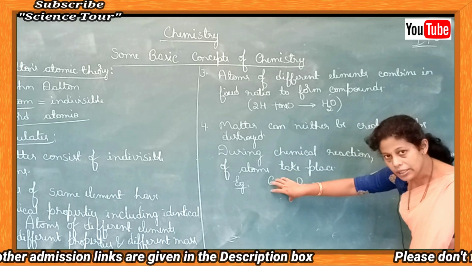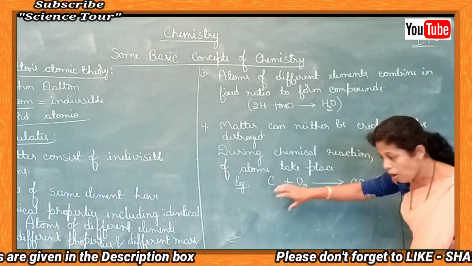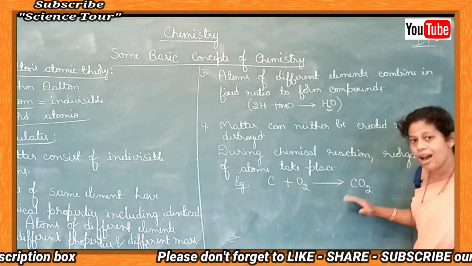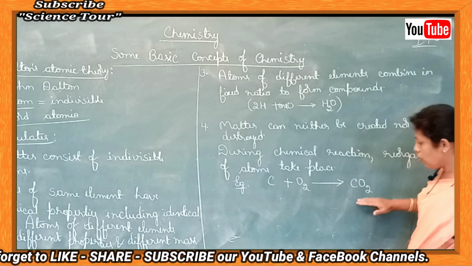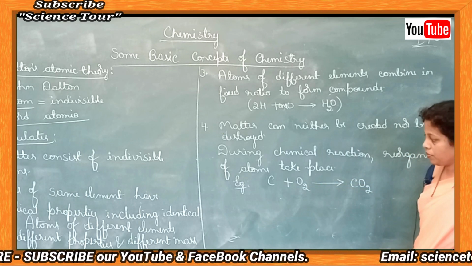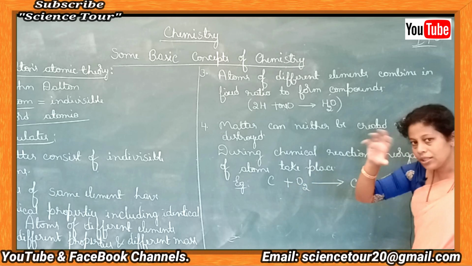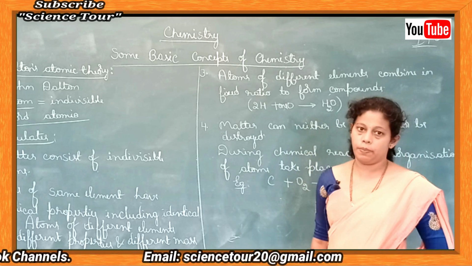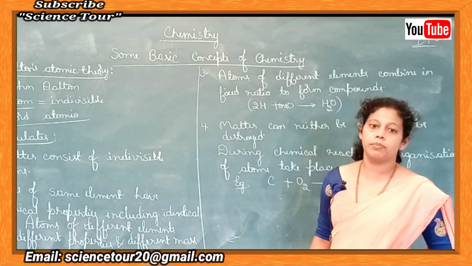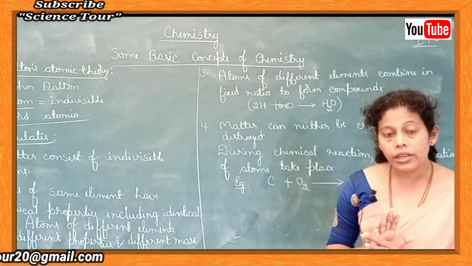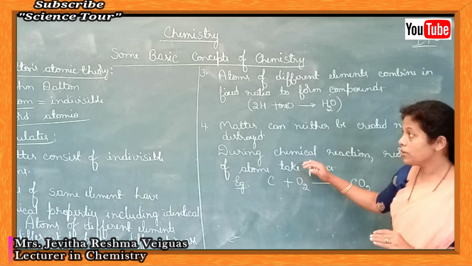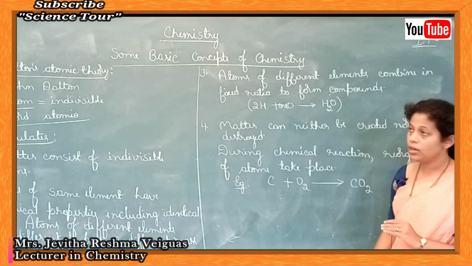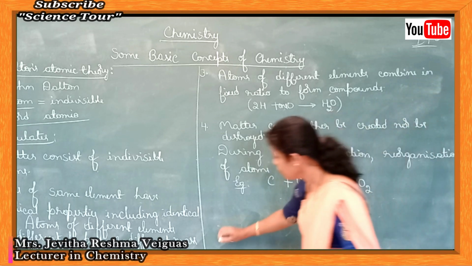The number of atoms of carbon and oxygen on both sides of the arrow mark is the same. Mass of reactants is equal to mass of products. It means just rearrangement of atoms takes place, and no matter is created, no matter is destroyed. So that is the fourth postulate of Dalton's atomic theory.